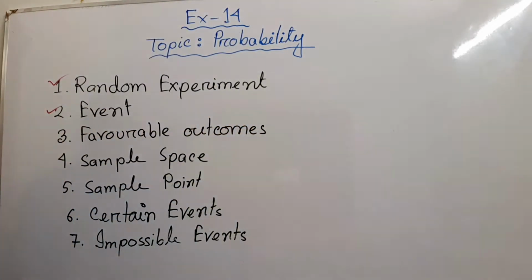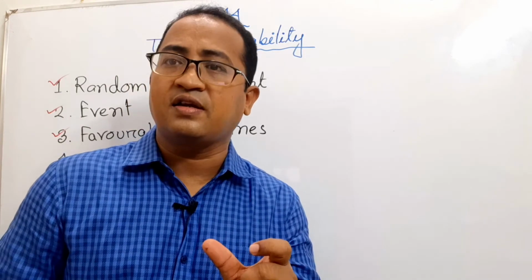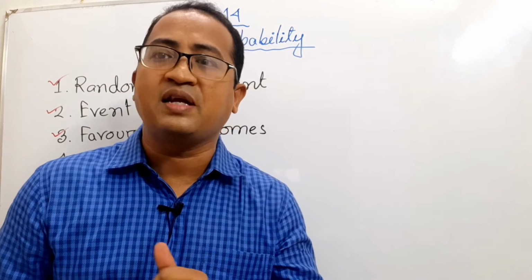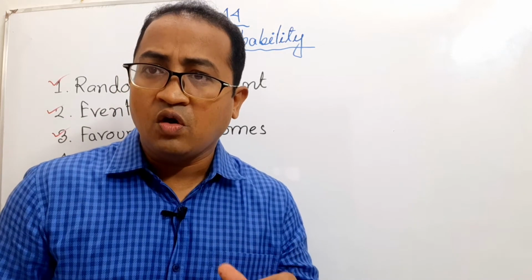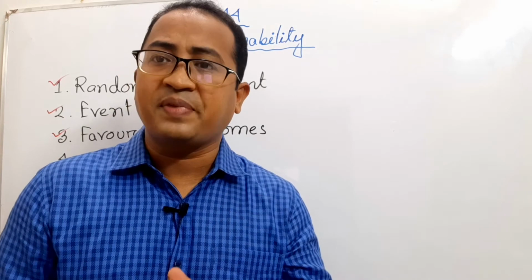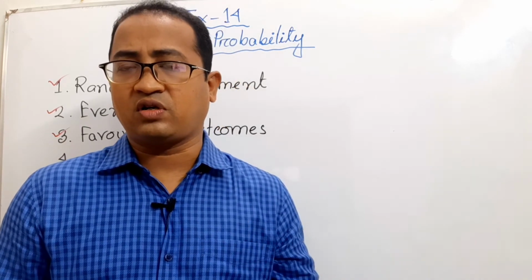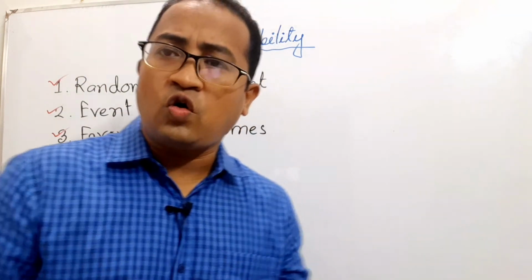Now favorable outcome. What is a favorable outcome? The outcome of the interested event of an experiment is known as a favorable outcome. Let me give you an example. Say you throw a dice.